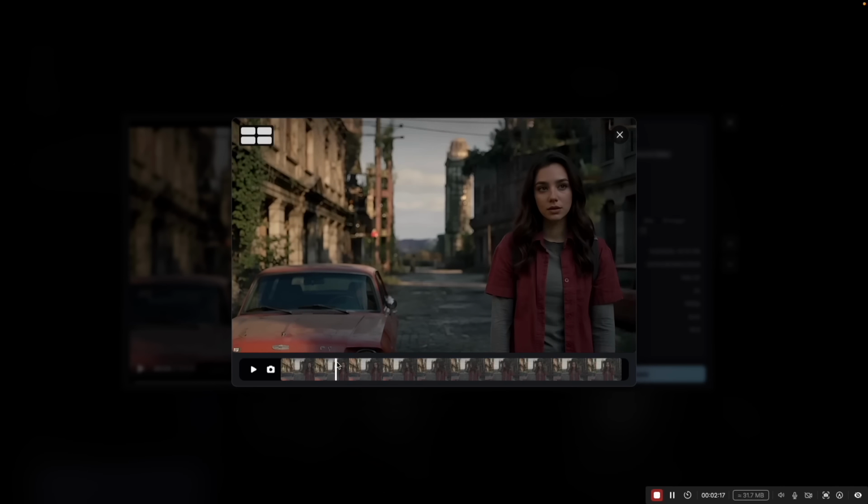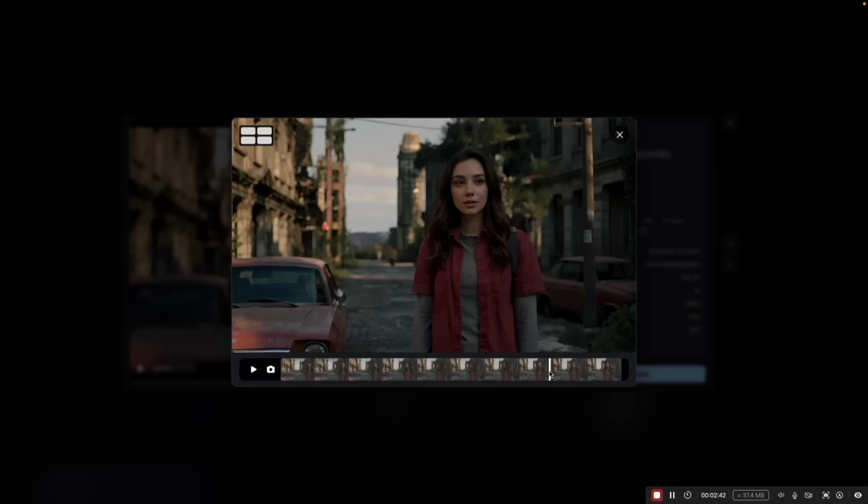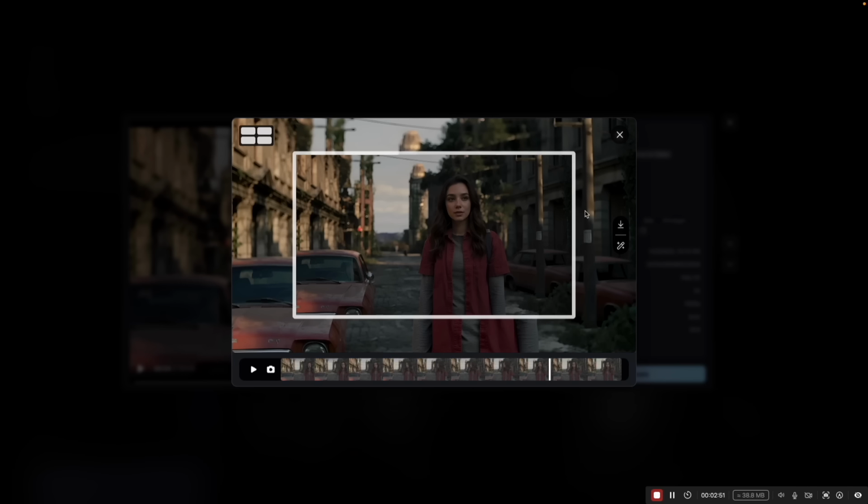And then we'll find the reference frame that we want by scrubbing this timeline here. And then we click this camera icon here, and it does a screenshot there. And we can download that without watermark, or we can use it as a reference to video. I'm going to do both. So I'm going to download it, and then I'll click this magic wand icon to bring it over to reference to video.